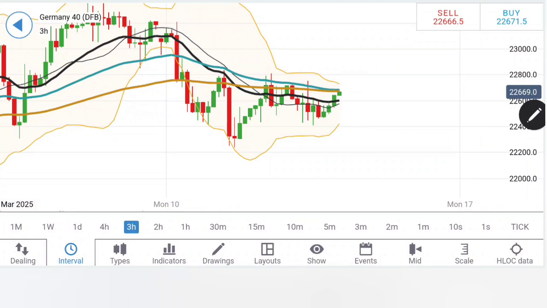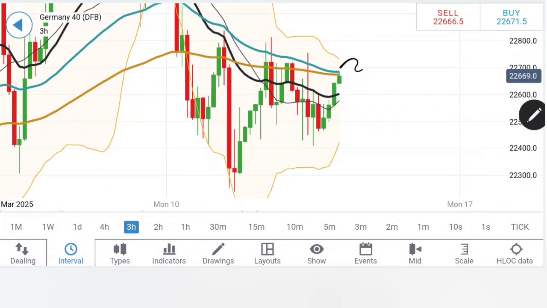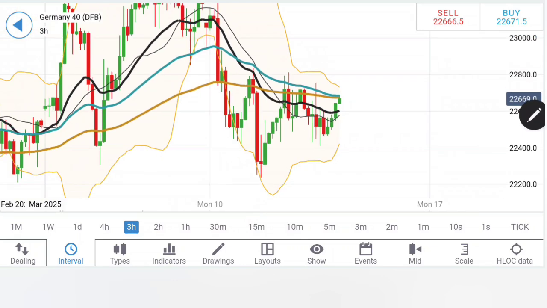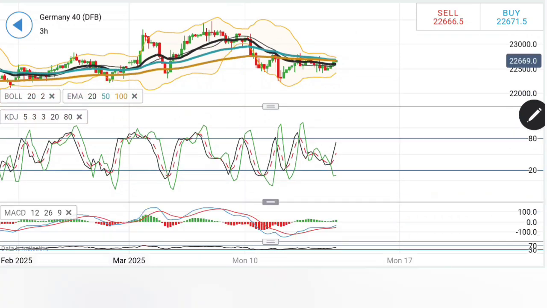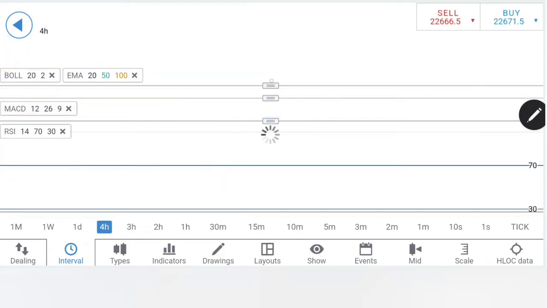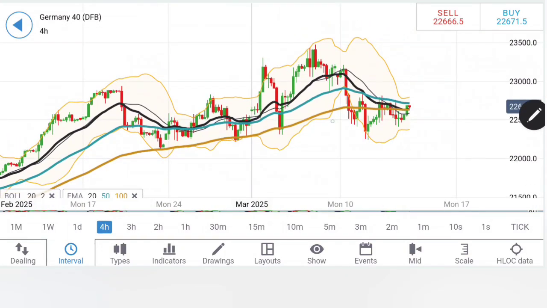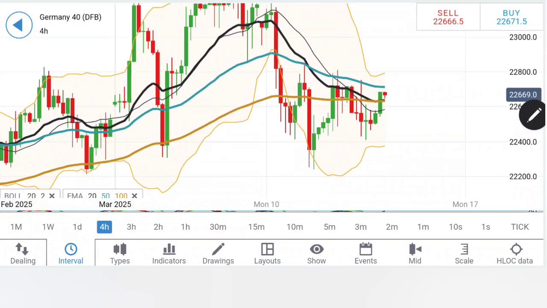The only worry point is the crossover in the moving averages and the resistance it is getting at the top of the flag here. So it has to now trade beyond 22,700, 760 and 800. This complete zone between 22,700 and 800 is critical, because beyond this it will show a strong, massive move on the upside. Stochastic, MACD, RSI all are showing a good rise. Likewise on the 4-hour chart, similar observation: rise, retracement, rise here. Wait for this to break out.